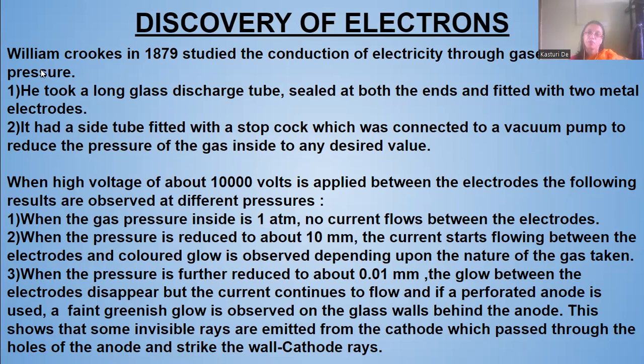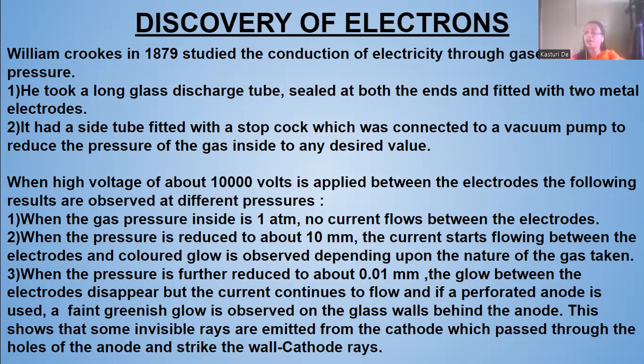When the gas pressure inside was 1 atmosphere, no current flowed between the electrodes. Then the pressure was reduced to 10 millimeters.